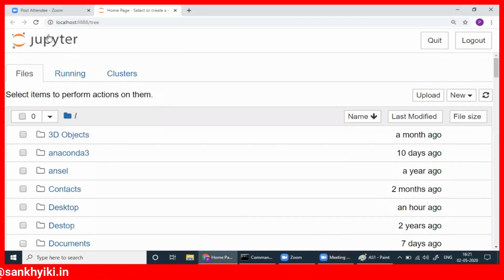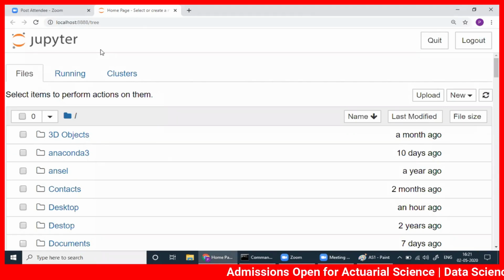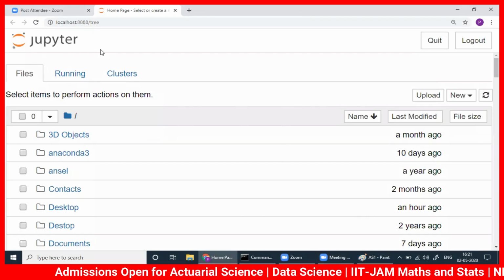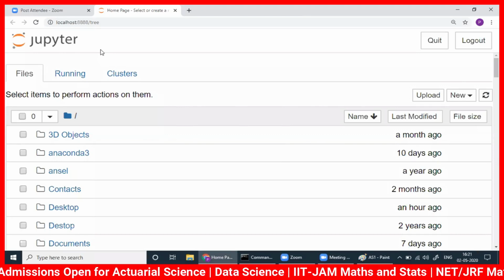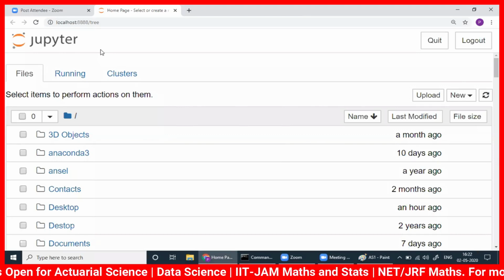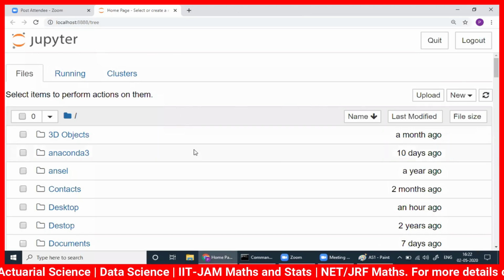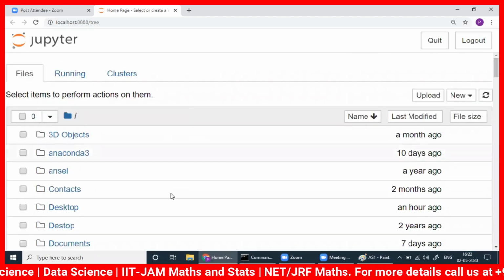See here, this is Jupyter notebook. This is a free open source distribution of Python. I'm talking about Anaconda. And here Jupyter notebook is an open source web application. It allows you to create and store documents that contain live code, visualizations, equations, everything.